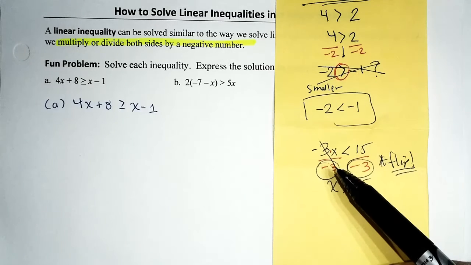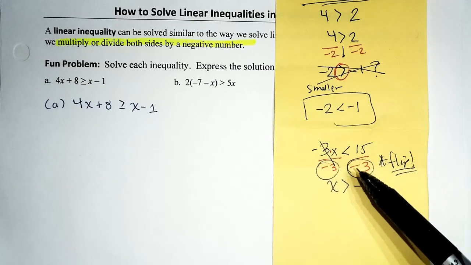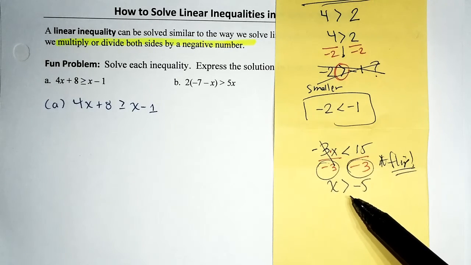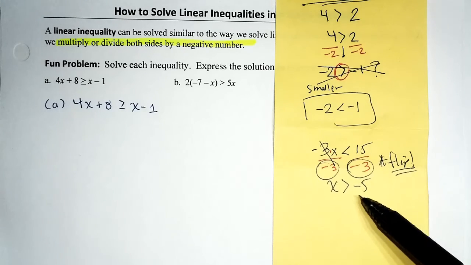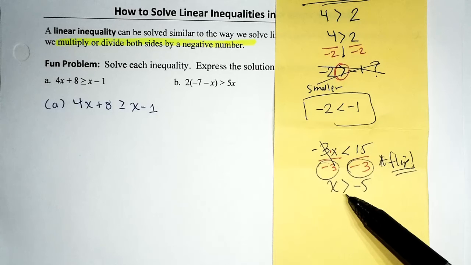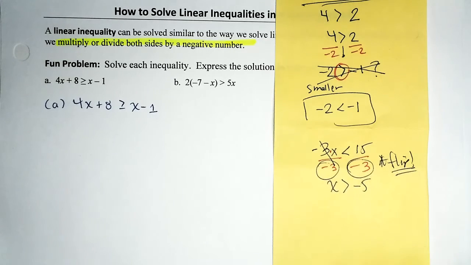When we toss a variable into the mix, it's very easy to forget to flip the inequality symbol when we divide by a negative. But when we check our answer, if we forget to flip it, then we'll realize that we have a technical difficulty. So just have this in the back of your mind.